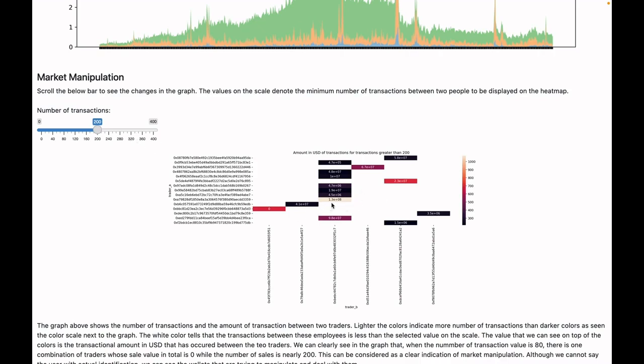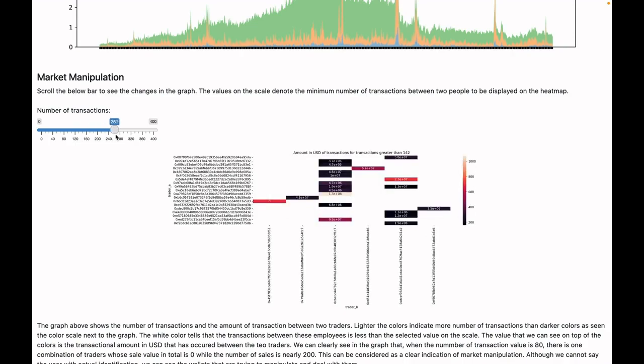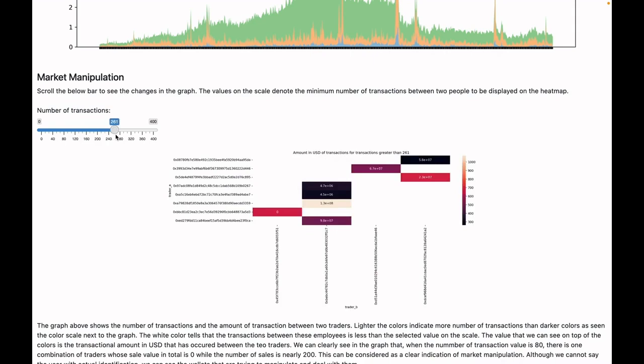As you can see in this graph, the peach region shows a high number of sales, more than 1,000, whereas the black ones are slightly less than 300, and the white one tells it's less than 200. That's a slider that I have on the left. I can move it to calculate the market manipulation.